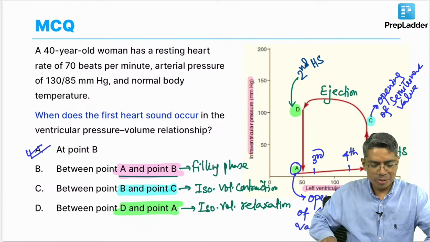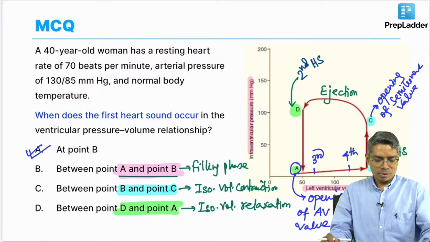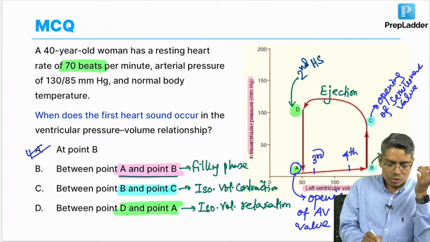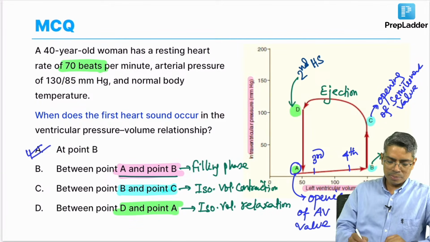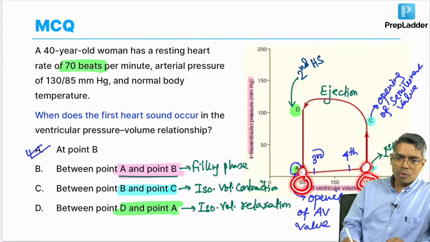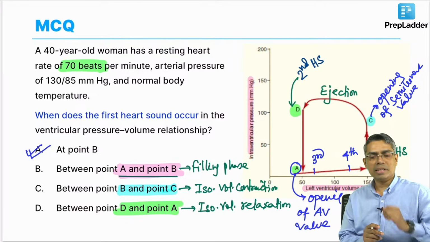Ejection fraction calculation you have done, and cardiac output calculation can also be done from this question, because you know that the heart rate has been given here. So, you have to find the stroke volume from this PV loop. How can you calculate the stroke volume? This is your end diastolic volume and this is your end systolic volume. The difference between these two volumes is the stroke volume, that is 150 minus 50, that is 100 ml is the stroke volume.